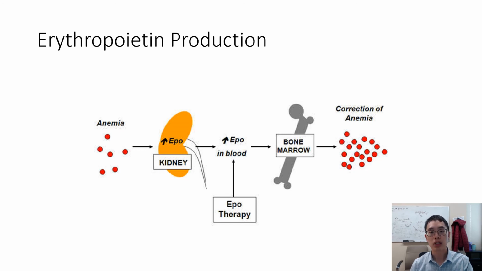Additionally, there's a new class of medications called HIF prolyl hydroxylase inhibitors that actually promote native production of erythropoietin, which can help stimulate the production of red blood cells in the body.